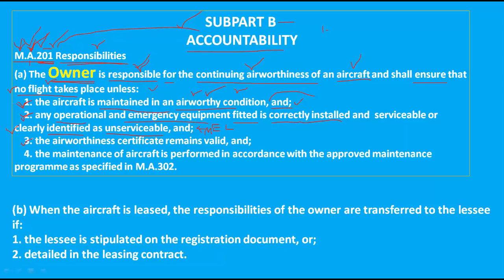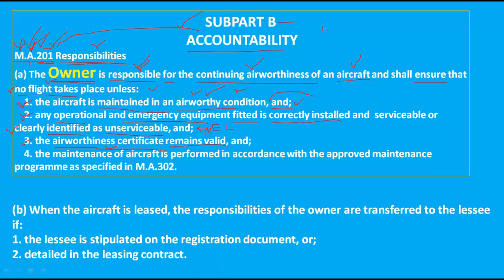The third responsibility of the owner is that before takeoff, the aircraft must have a valid certificate of airworthiness. Where will you study about the certificate of airworthiness?